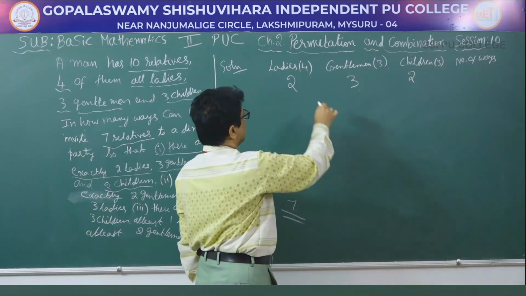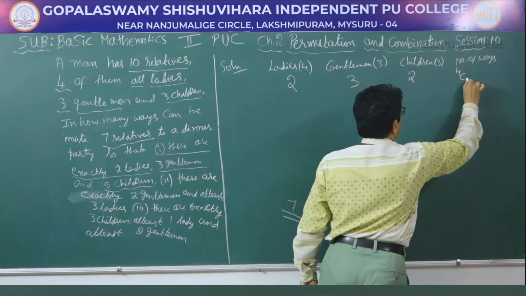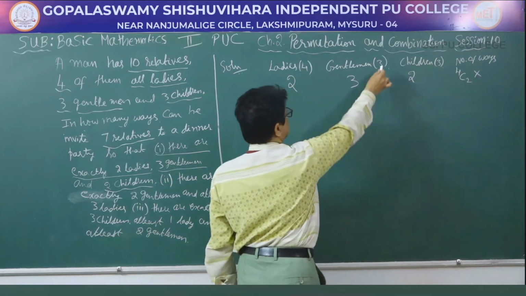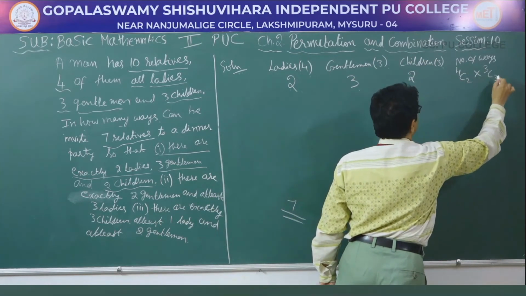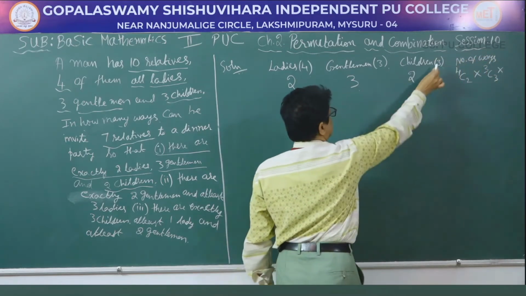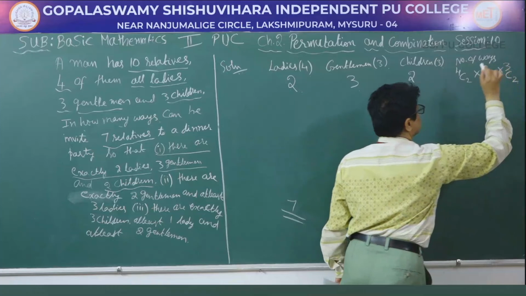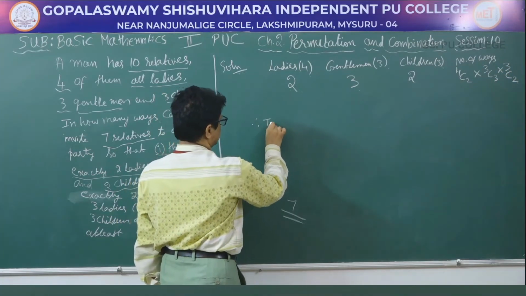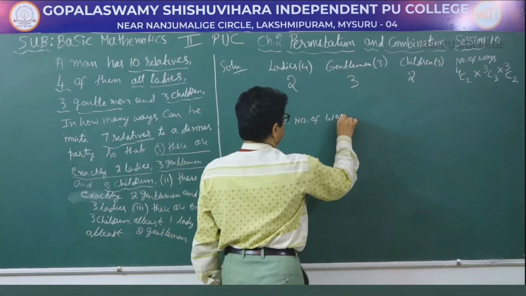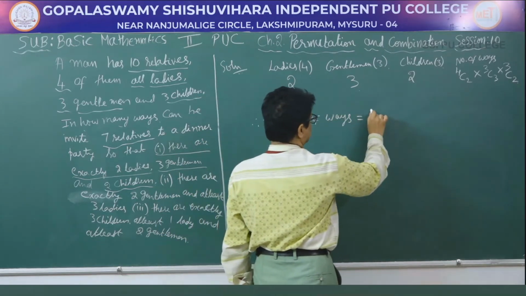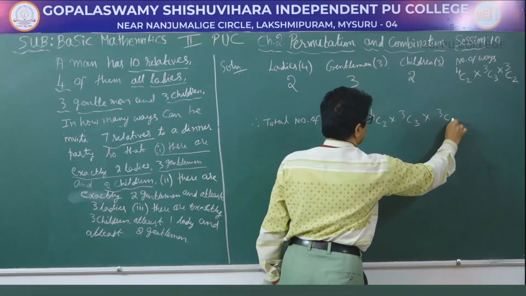So number of ways we get is 4C2 into 3C3 into 3C2. Therefore, total number of ways is equal to 4C2 into 3C3 into 3C2.